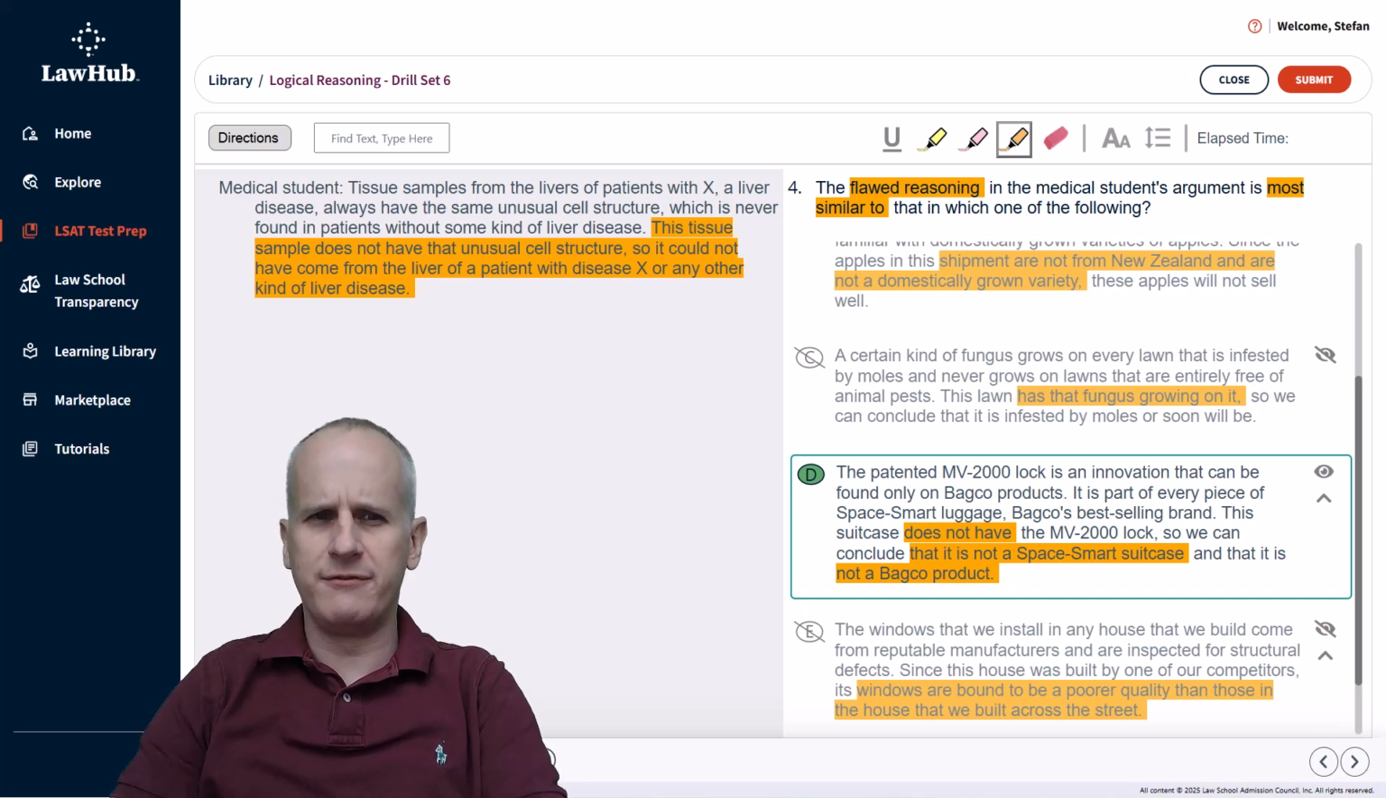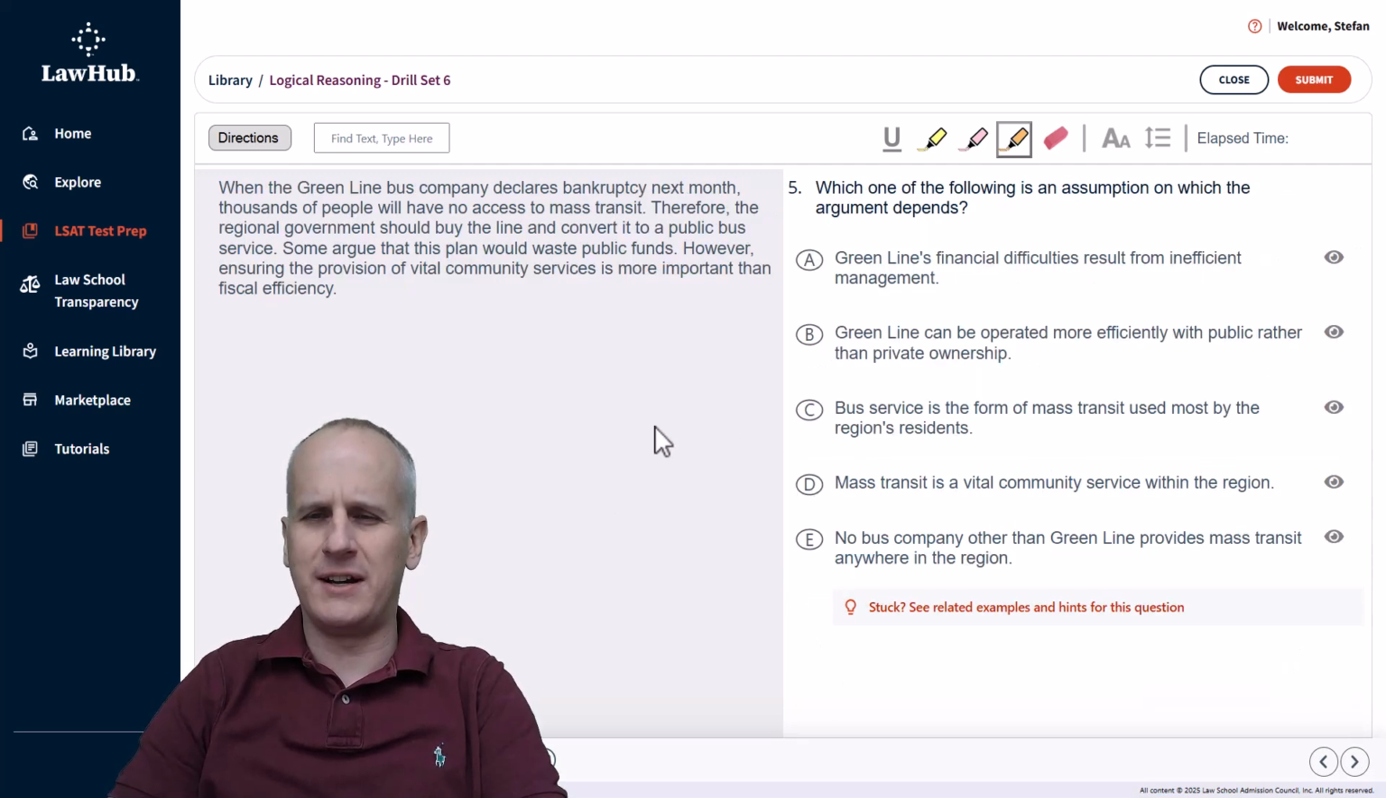Moving on from question 4 over at Logical Reasoning drill set number 6 from lawhub.lsac.org, we're going to attempt question 5 with the highlight tool still ready to go, and we're going to identify and mark the task first. Number 5's question stem reads, which one of the following is an assumption on which the argument depends? So this is asking us to find an assumption necessary to whatever the argument is on the left-hand side.